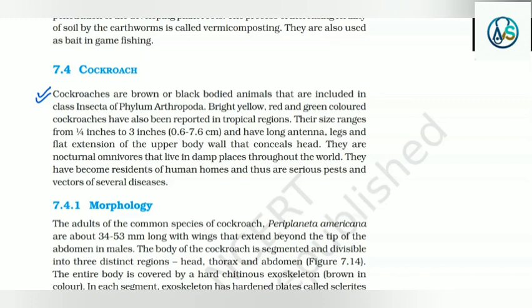Their size ranges from 1/4 inches to 3 inches, that is approximately 0.6 to 7.6 centimeters, and they have long antennae, legs and a flat extension of the upper body wall that conceals the head. They are nocturnal omnivores that live in damp places throughout the world. They have become residents of human homes and thus are serious pests and vectors of several diseases.